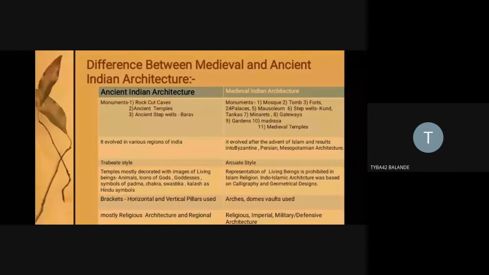If we go to other parts of the world, in Iran, Iraq, and Middle East countries, we will see mosques, minarets, and tombs, but they evolved into different styles. The style we are going to learn about, Indian medieval architecture, is Indian in origin because it amalgamated with the Indian Hindu styles.